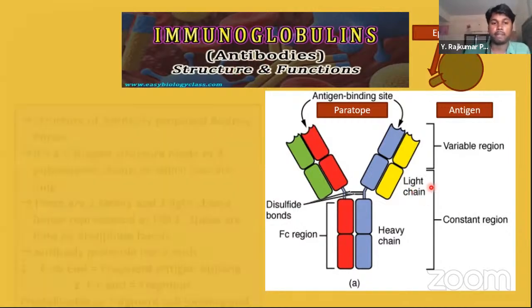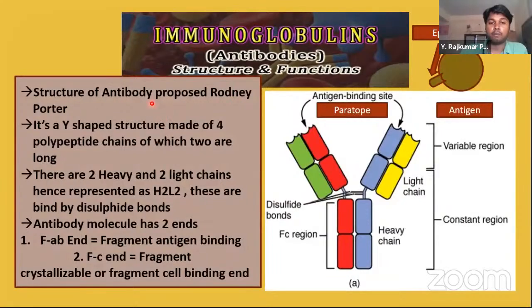This is the structure of them. Structure of antibodies proposed by Rodney R. Porter. It's a Y-shaped structure made of 4 polypeptide chains, of which two are long. In the 4 polypeptide chains, 2 chains are long. Here in the picture you can see, this is one chain, this is another chain. The chain which is longer is called a heavy chain, and the chain which is short is called a light chain. So the upper region is called the variable region and the lower region is called the constant region. Okay.